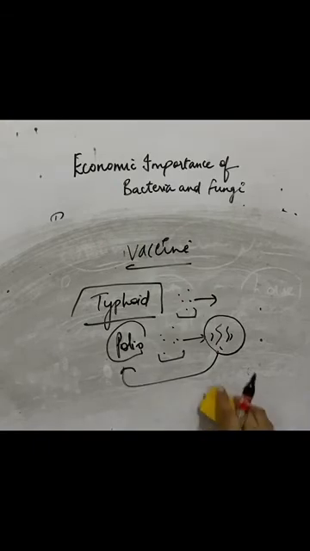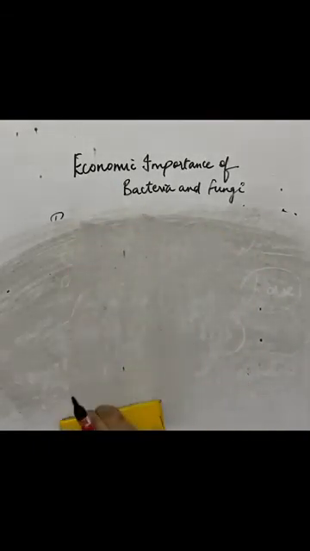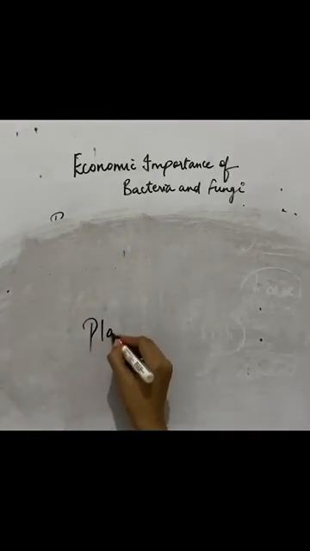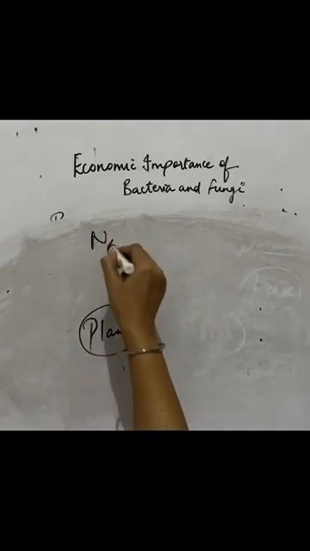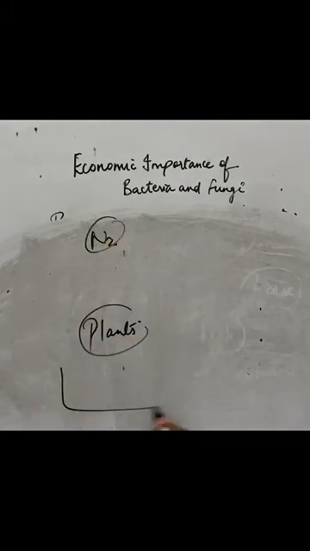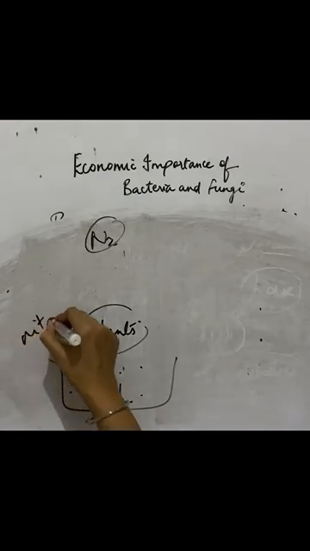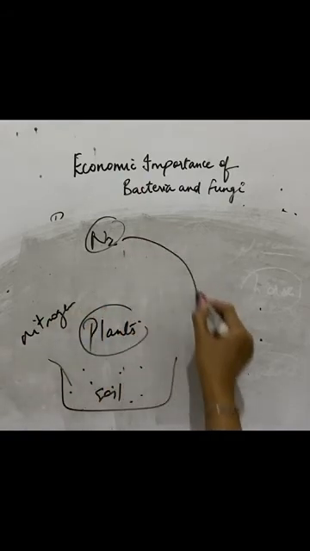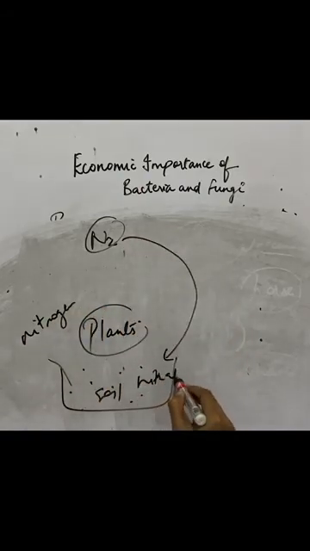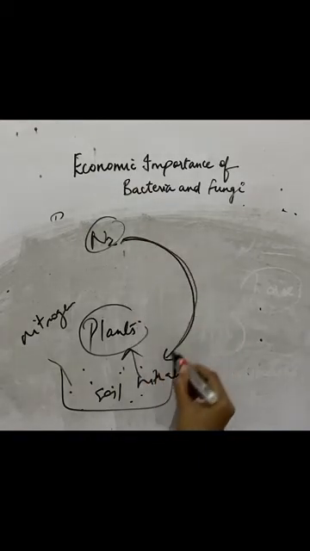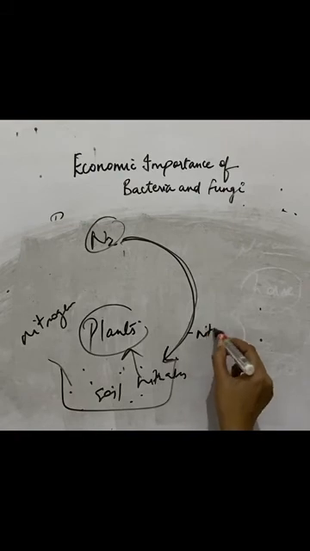Bacteria also play an important role in agriculture. Sometimes plants cannot take nitrogen directly from the atmosphere. If there is less nitrogen in the soil, there are some bacteria present in the soil known as nitrogen fixators. They fix atmospheric nitrogen into nitrates so that plants can use these nitrates. Such bacteria are known as nitrogen fixing bacteria, and this process of converting nitrogen into nitrate is known as nitrification.